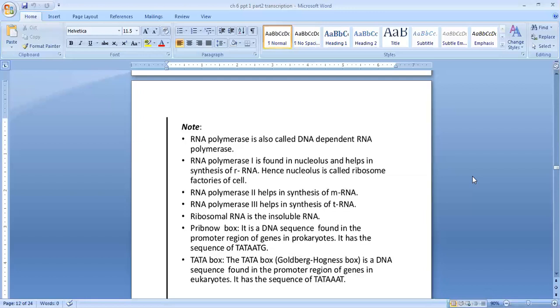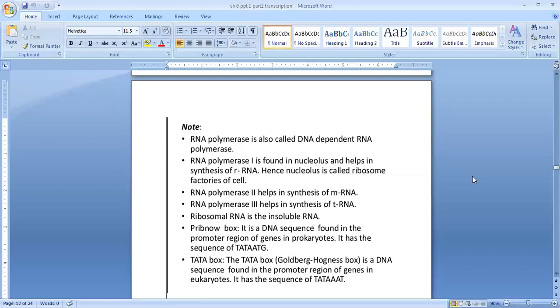RNA polymerase 2 helps in synthesis of mRNA. RNA polymerase 3 helps in synthesis of tRNA. Ribosomal RNA is the insoluble RNA. Insoluble means it cannot dissolve in any liquid. So ribosomal RNA is the insoluble RNA.